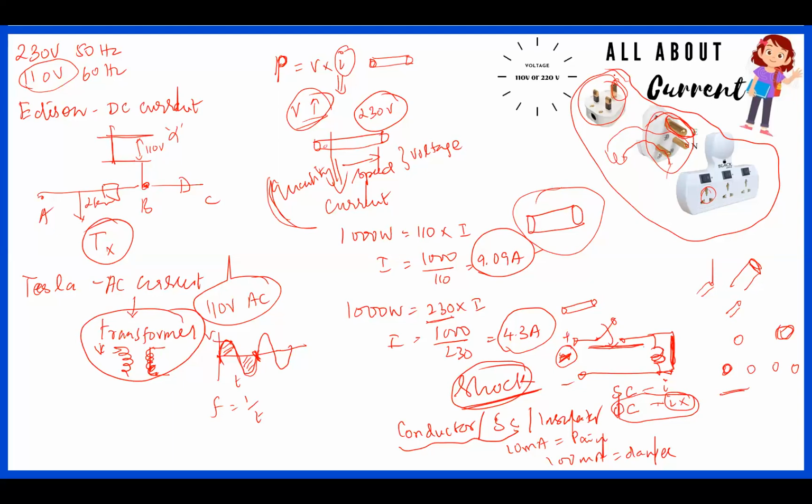When you remove this from the supply, these two will come out first and this will come out last. That means any leakage current will flow through this path. The same goes when you go inside also. When you connect this one, this will go first, followed by these two. So this is the use of having this type of pin plug in the system.